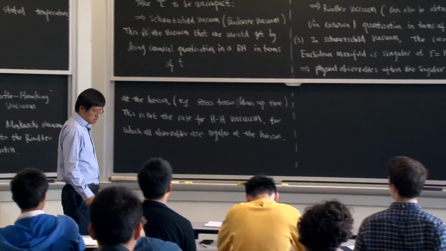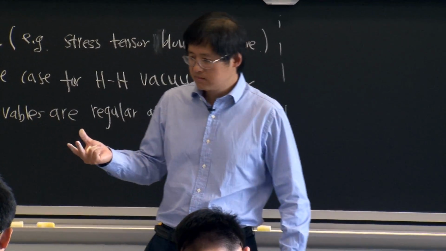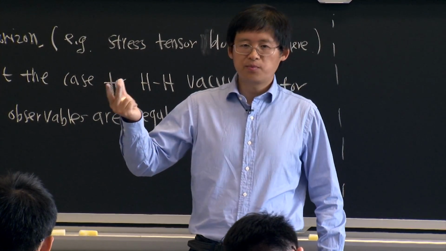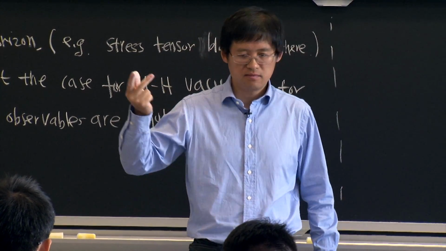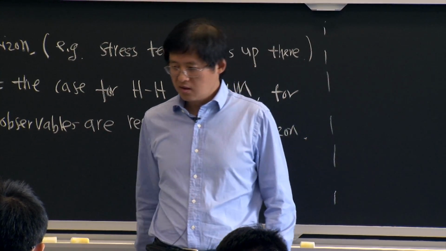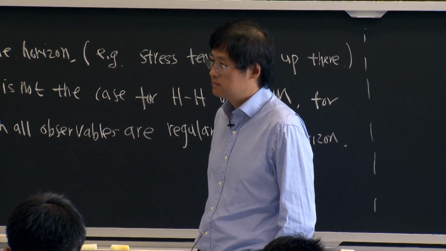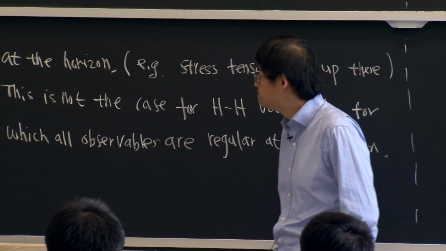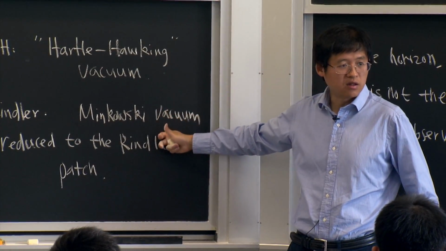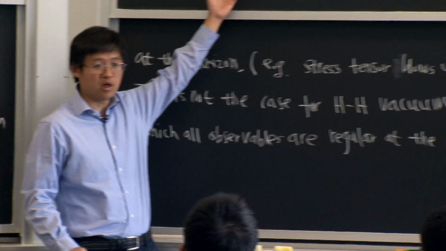Since from general relativity the horizon is a smooth place, the curvature there can be very small if you have a big black hole, etc. So physically, we believe that the Hartle-Hawking vacuum is more physical than, for example, the Schwarzschild vacuum.